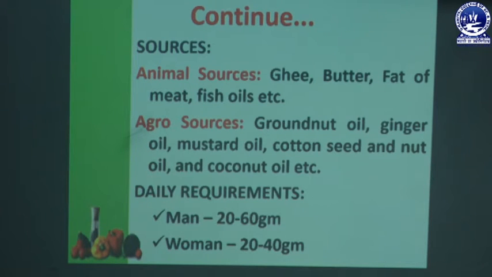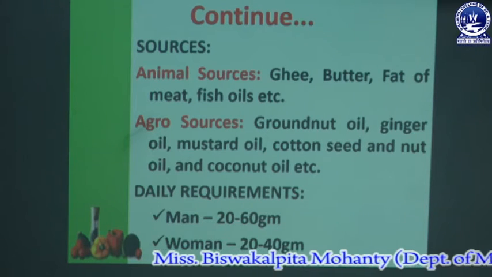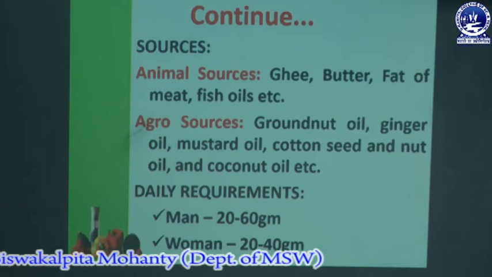And agro sources are groundnut oil, ginger oil, mustard oil, cottonseed oil, and coconut oil. These are the animal sources and agro sources from which we can take the fat for our body. And the daily requirement of fat for a man is 20 to 60 gram per day, and for a woman is 20 to 40 gram per day. So if we take more than the limited gram, that will cause different diseases